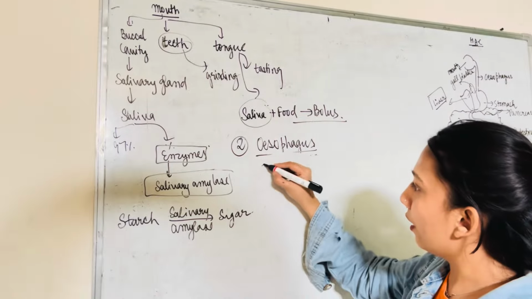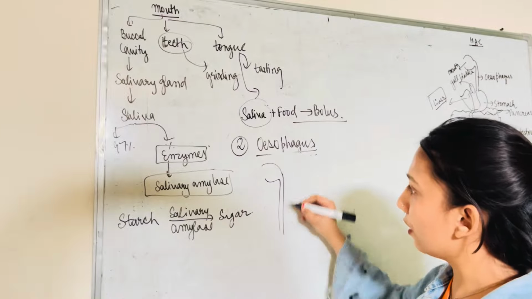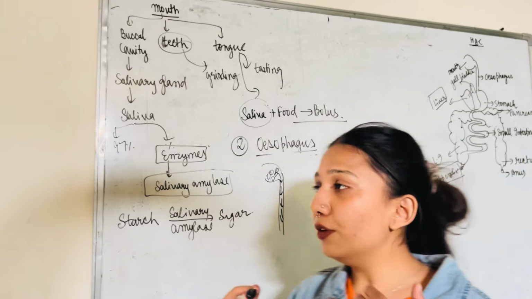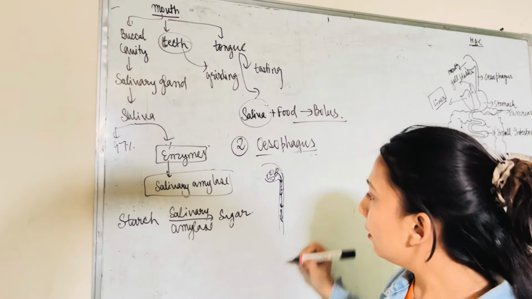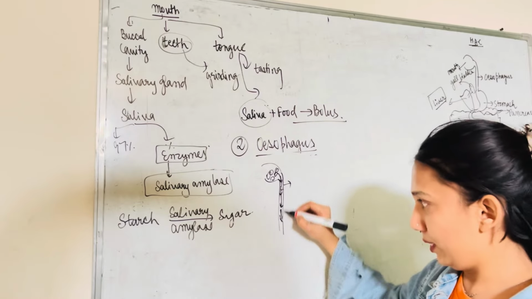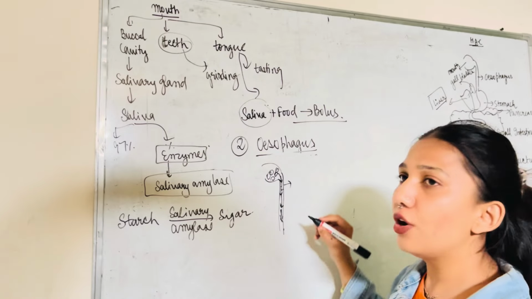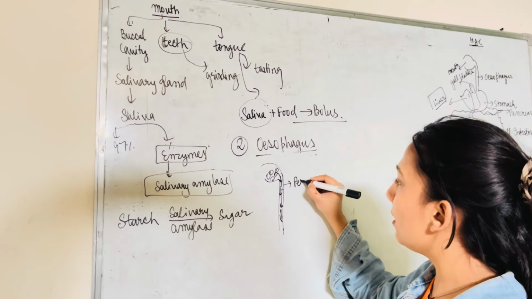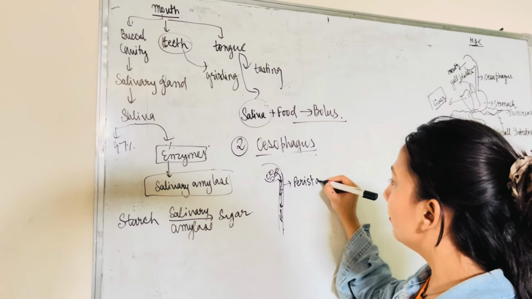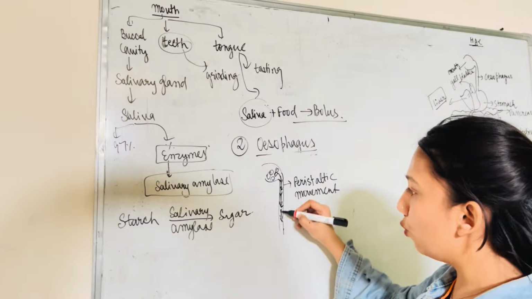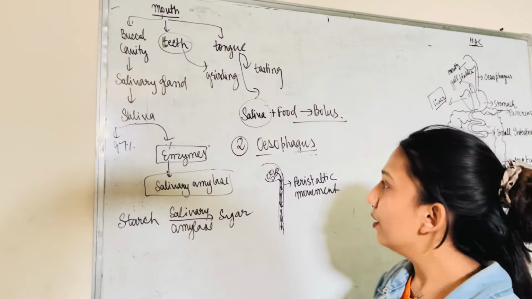Let's start with the esophagus. So this is your mouth and this is the esophagus. The moistened food gets into the esophagus. Sometimes we are lying down on our bed, but the food still goes downwards. The reason why is that these are muscles, and muscles show contraction and relaxation. So a rhythmic contraction appears here, which is known as peristaltic movement. The peristaltic movement causes the food to go downwards only. Clear?